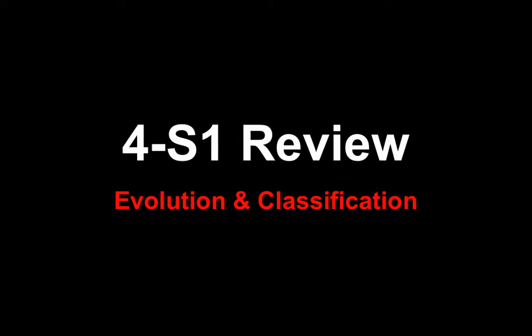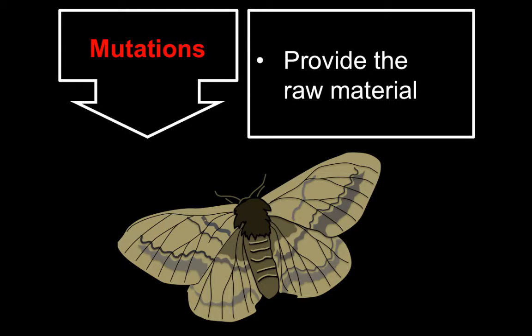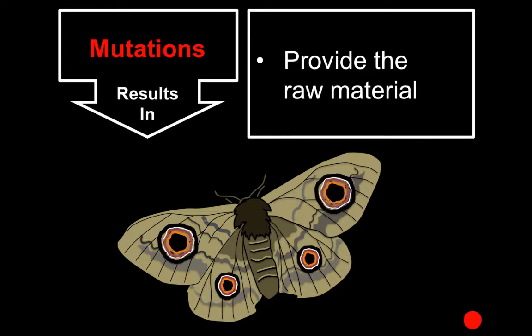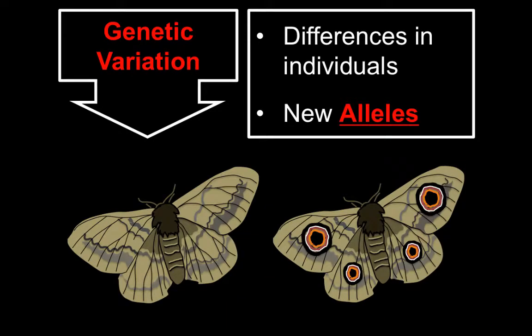In this review, we're going to look at evolution and classification. So remember, evolution starts with mutations that provide the raw materials. These are random, and you have to have mutations because mutations result in genetic variation, which are differences in the individuals. You have to have that variation. Another way that you can help improve variation, remember, is sexual reproduction.